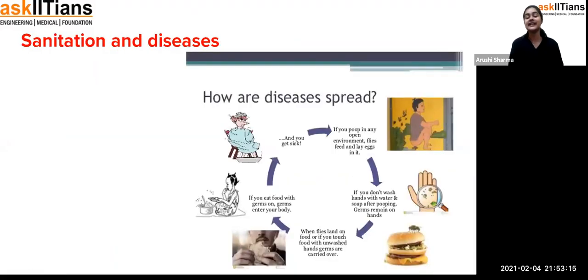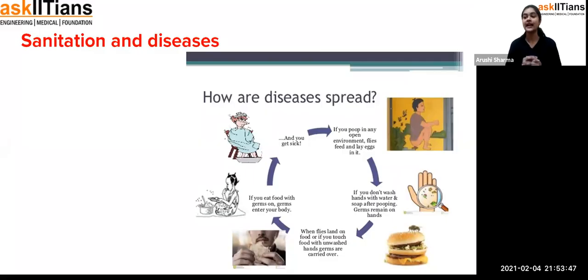Okay. Now it's sanitation and diseases: when we are not following sanitation, we get diseases. Exactly, sanitation means, students, the cleaning of the environment. If any impurity or dirt or waste is present around us, it's our duty to clean that area or follow some steps so that sanitation is maintained. Because if sanitation is lacking, definitely you are going to face some diseases.